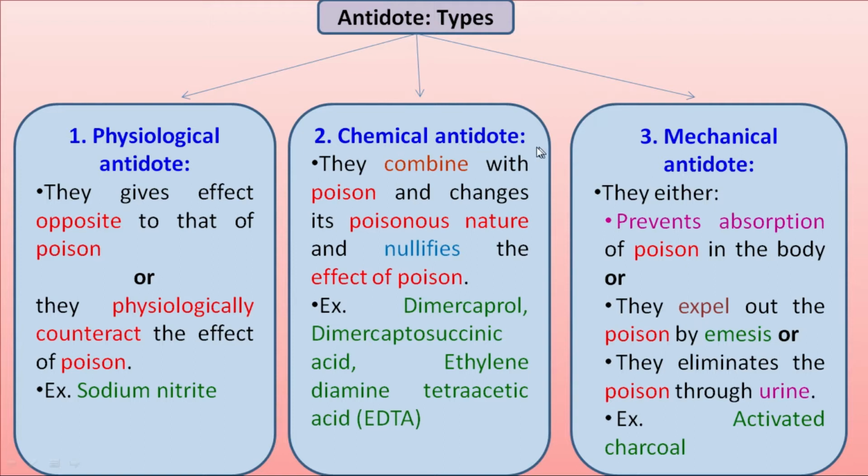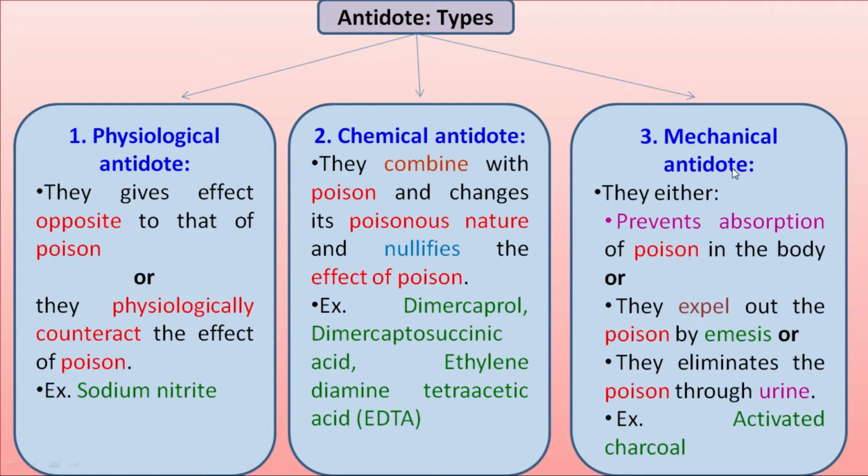Second is chemical antidote. These chemical antidotes combine with the poison and change the poisonous nature of the toxic substances and nullify the effect of that poison. Example is dimercaprol, dimercaptosuccinic acid, ethylene diamine tetraacetic acid, that is EDTA. So these are the chemical antidotes. They will combine with the toxic substances and will change the poisonous nature of those toxic substances.